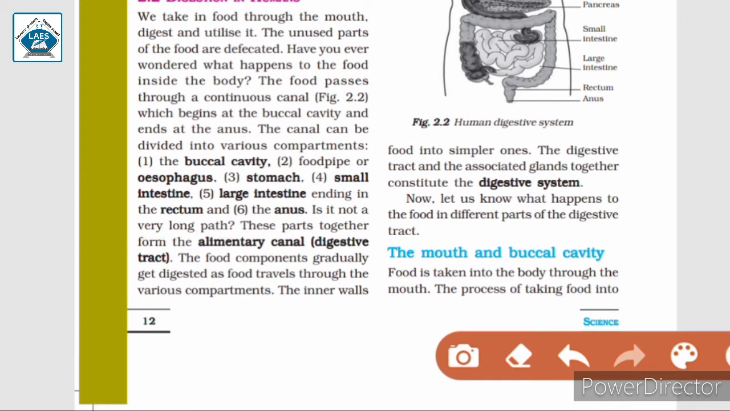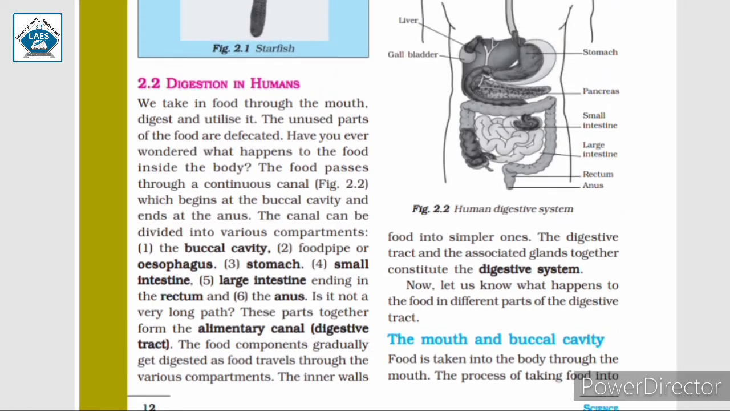Now, these parts together form the alimentary canal or digestive tract. These parts which we mentioned over here, the buccal cavity, esophagus, etc., together form the alimentary canal, also known as the digestive tract. The food components gradually get digested as food travels through the various compartments. Now the food consists of complex components. So what happens when it enters through these various compartments? It gradually, that means slowly, gets digested. Let us find out how.